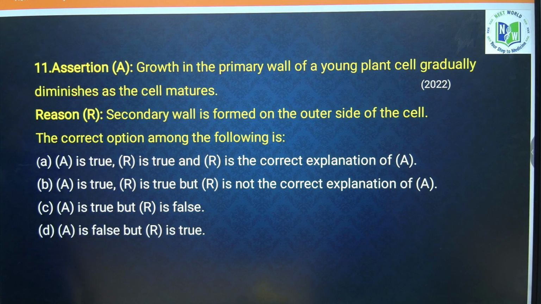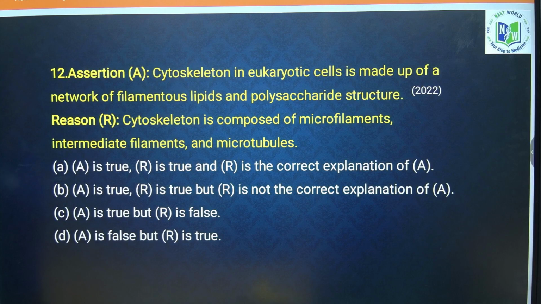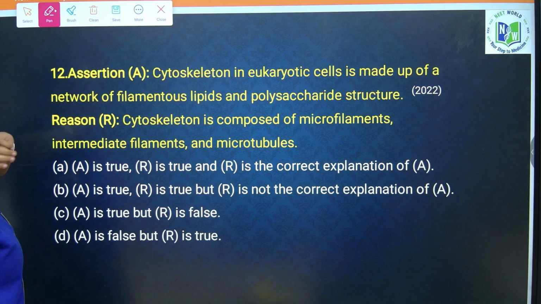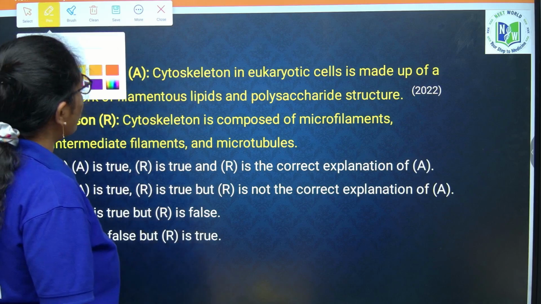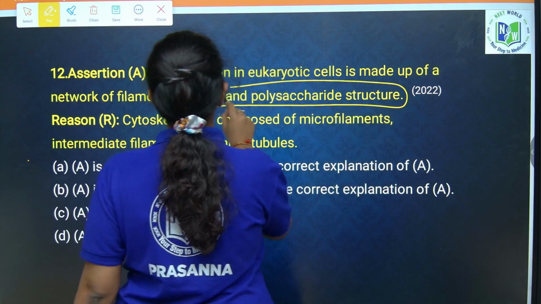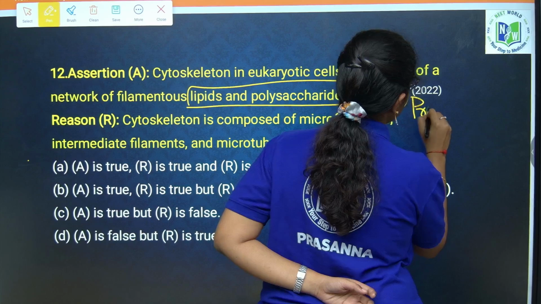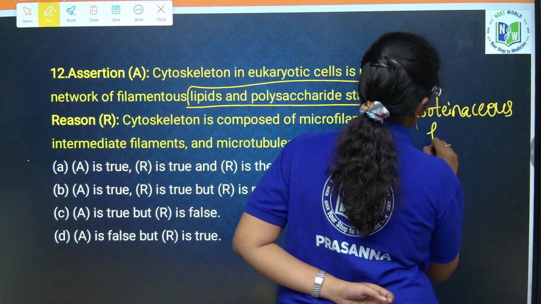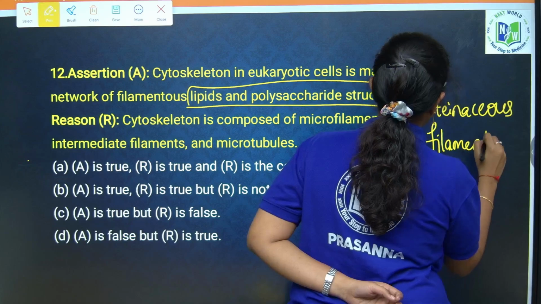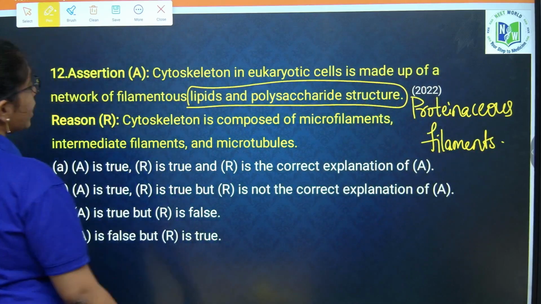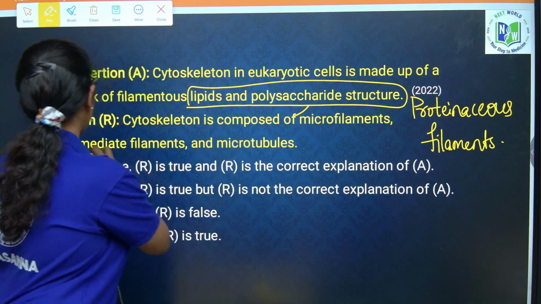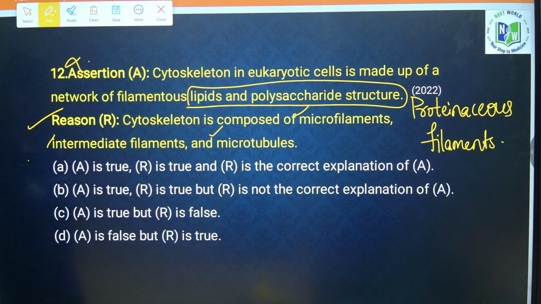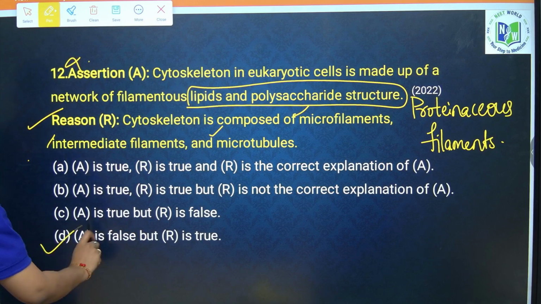question. Here if you see assertion, cytoskeleton in eukaryotic cell is made up of network of filaments, lipids and proteins. He is saying no, it is a network of proteinaceous filaments. Okay. Next, reason. Cytoskeleton is composed of microfilaments, microtubules and intermediary filaments. Correct. So reason is true and assertion is false. In that case, the option will be D.